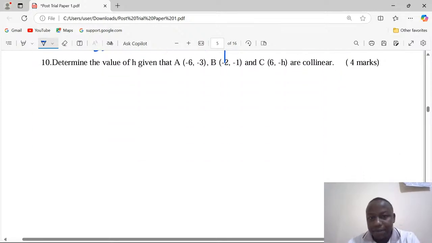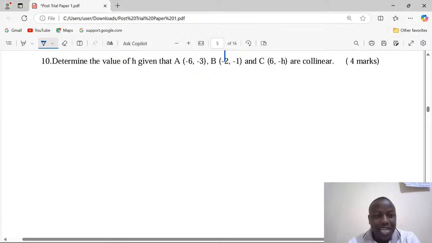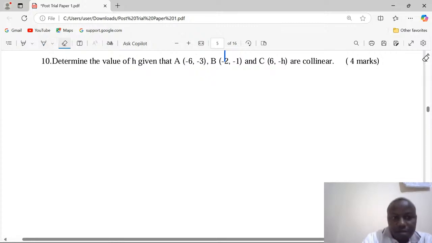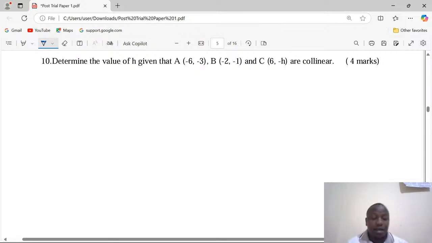In number 10, vector 2, collinearity. Remember, we have done a question in vector 1 already. The concept of calculating midpoints is vector 1. Now we are on collinearity, vector 2. Determine the value of h given that points A(-6, -3), B(-2, -1), and C(6, -h) are collinear.